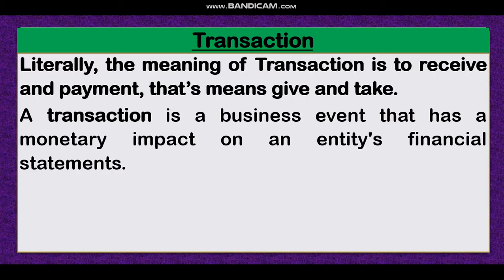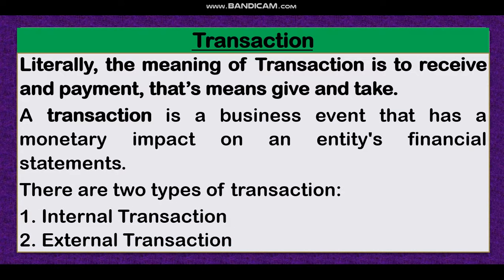A transaction is a business event that has a monetary impact on the financial statement of an entity. That means every transaction will change the financial condition of an organization. Dear student, there are two types of transaction: internal transaction and external transaction. Internal transaction means a transaction which occurs within the organization, like depreciation of any asset. For this transaction there are no outside parties. It is an internal transaction of the organization. On the other hand, if you purchase goods or sell goods, this is an external type of transaction.